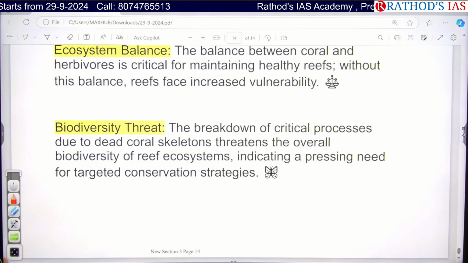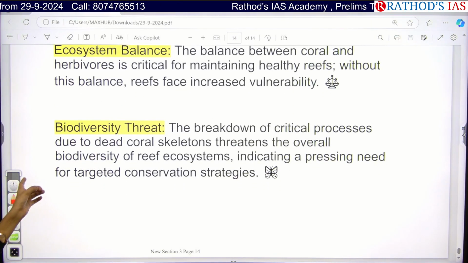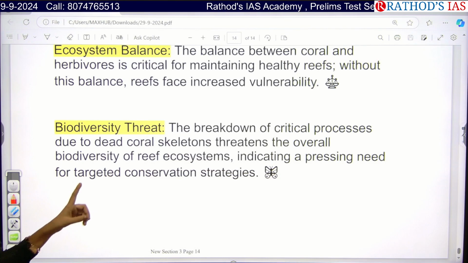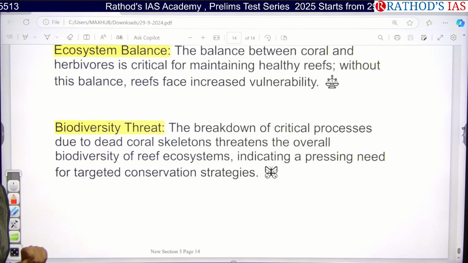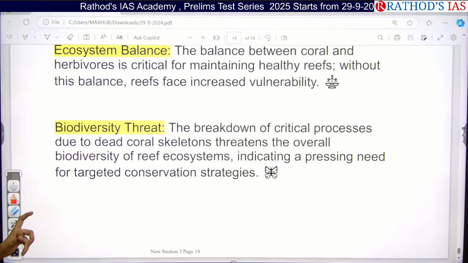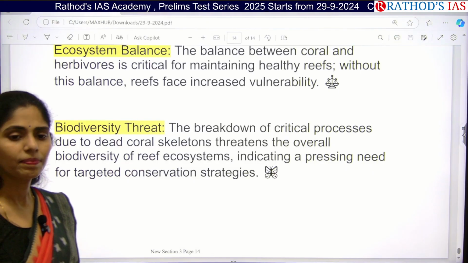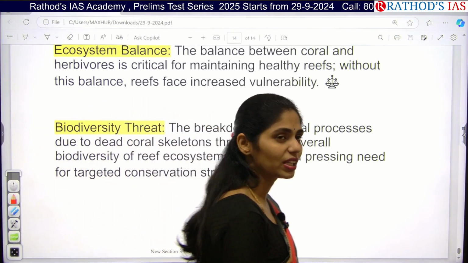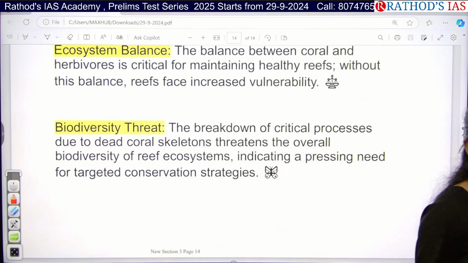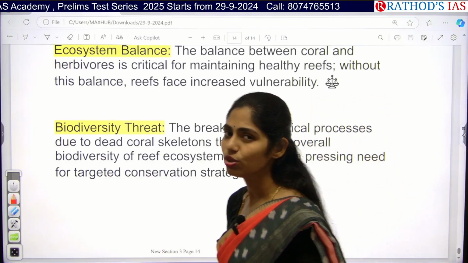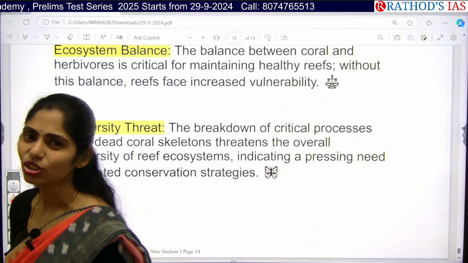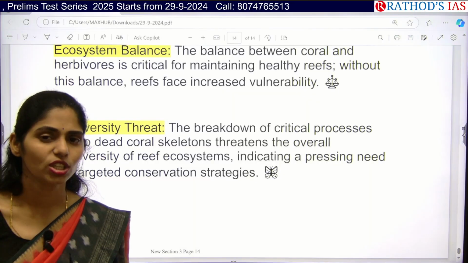And this one here is, whenever there is a breakdown of critical processes because of the death of coral skeletons, then that will lead to an impact on overall biodiversity. So here this article is saying that yes, we need to preserve these corals and we have to focus on conservation strategies. Okay, so this is about in depth regarding this article. So these are some important points that you have to remember from today's Hindu newspaper analysis. And these are the important articles that appeared in today's Hindu newspaper.